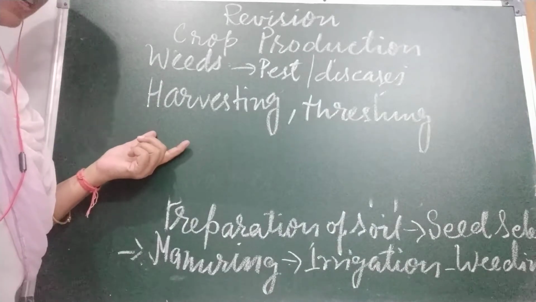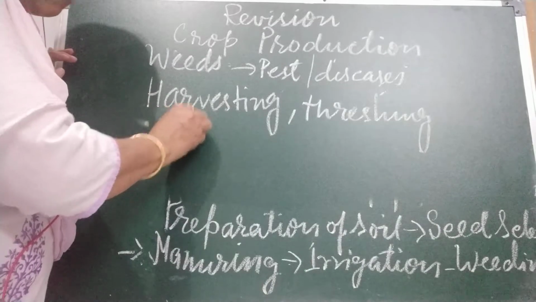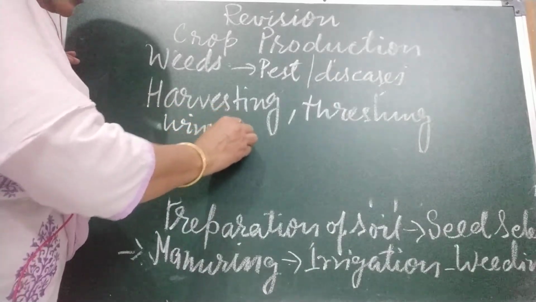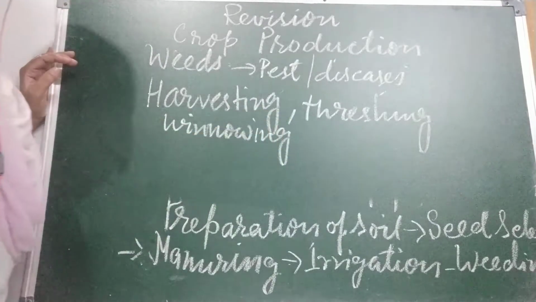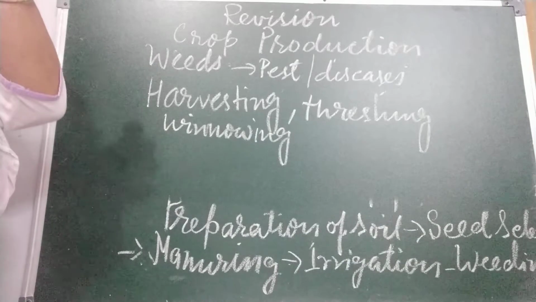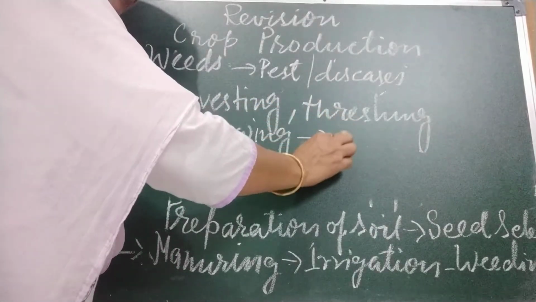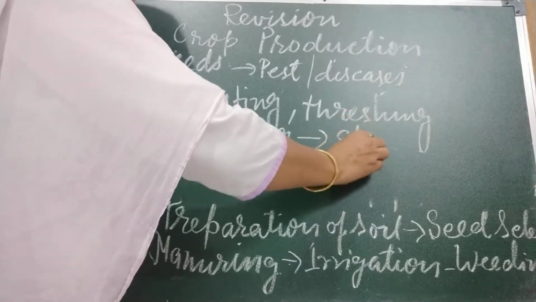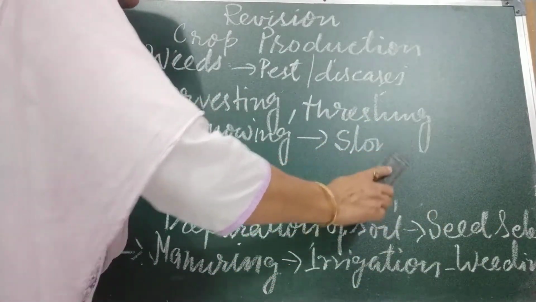Okay, and after this the winnowing process takes place. In winnowing, grain is separated from the husk. It can also be done manually or by a winnowing machine. Now it's time to store the crop. Store the grain.